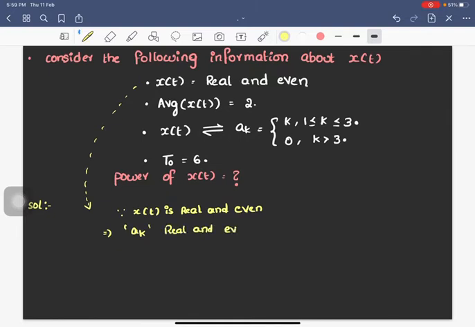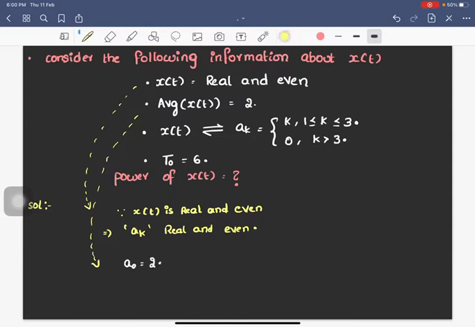This is the property of Fourier series coefficients. If the signal x of t is real and even, then its Fourier series coefficients will also be real and even. And from the second point, the average of x of t is 2. Average is nothing but a naught, the DC value. So a naught is 2.